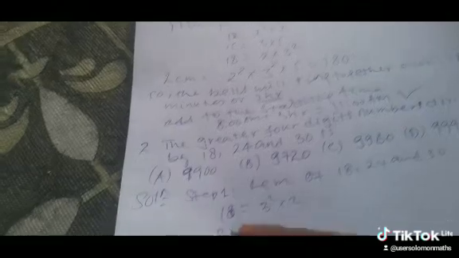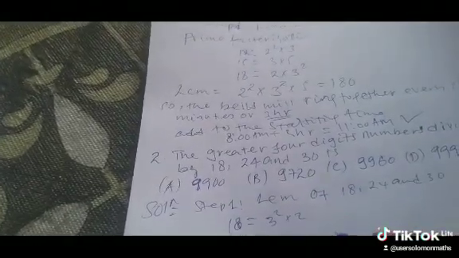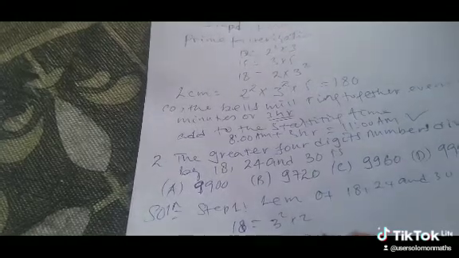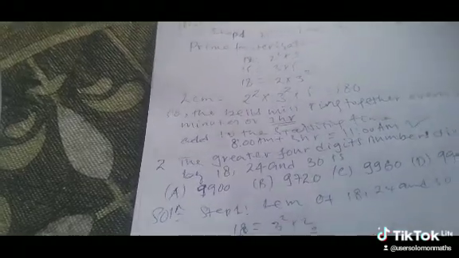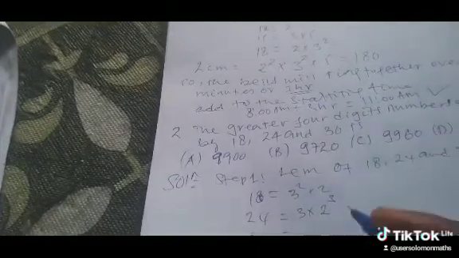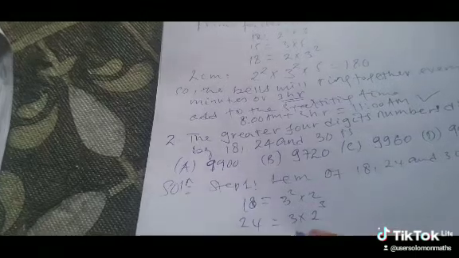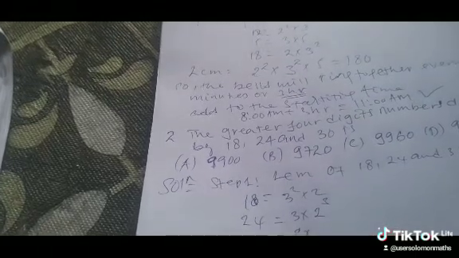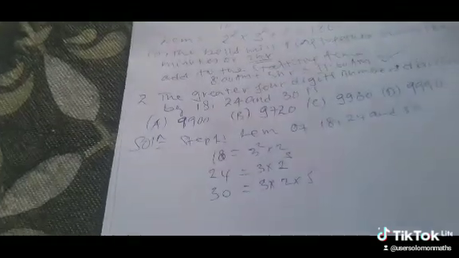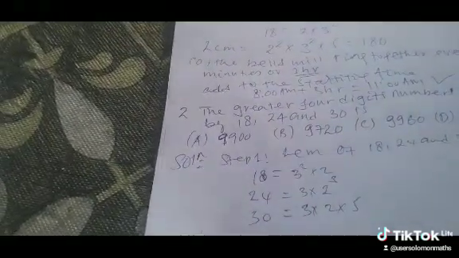Again, 24 is 8 times 3, so 3 times 2 raised to 3, and 2 raised to 3 is 8. Again 30. 30 can be written as 6 times 5. It is 3 times 2 times 5.